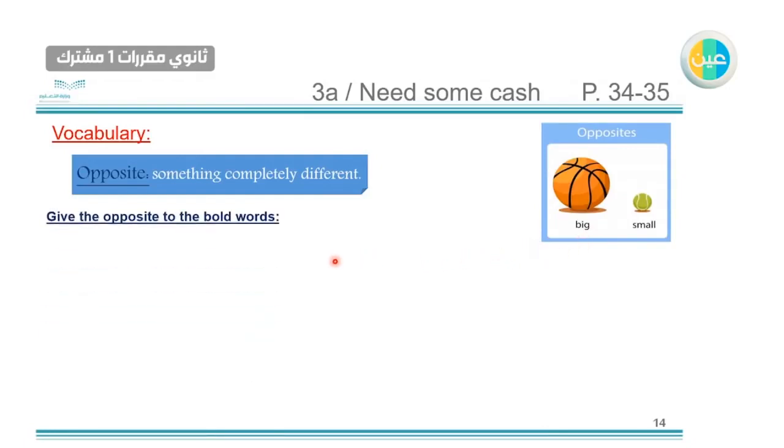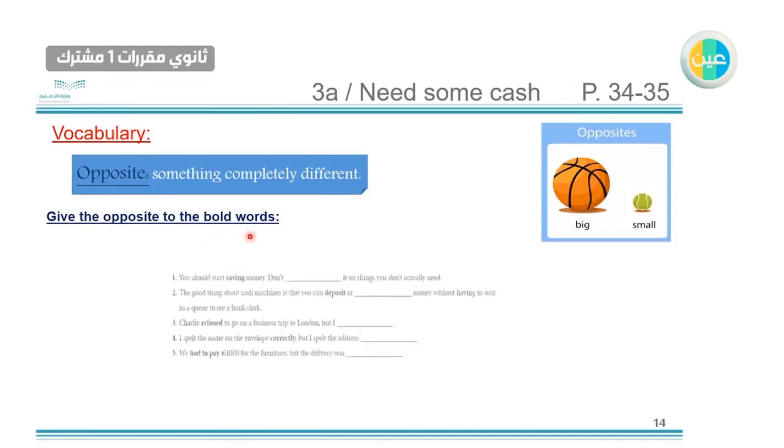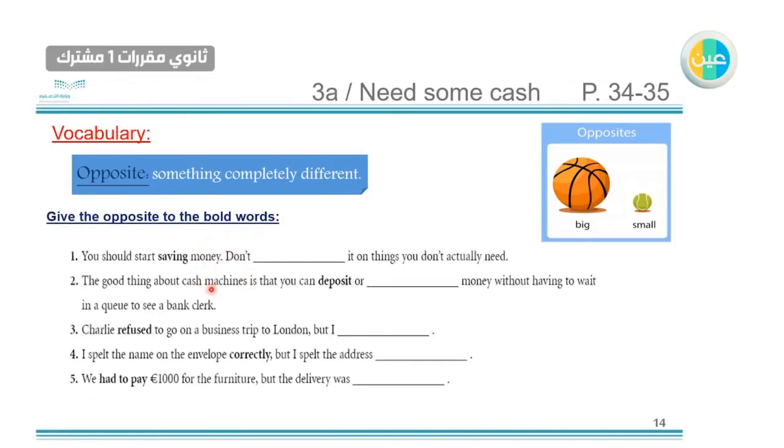Give the opposite of the bold words in this exercise. We have these bold words: saving, deposit, refused, correctly, had to pay. So the first one, you should start saving money. The opposite of saving is spend.